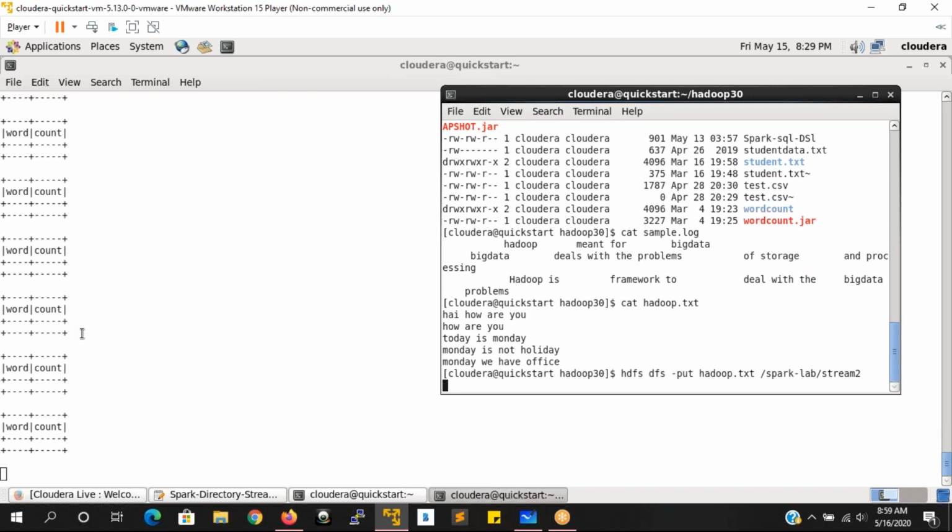It gave one message that the input path does not exist, something like that, but still it has done the processing. Now we'll see. Once Hadoop.txt is loaded, we have to see how many times hi, how many times are, how many times, like that, we want to see the output. Yeah, it is loaded now. Now you can see the results.